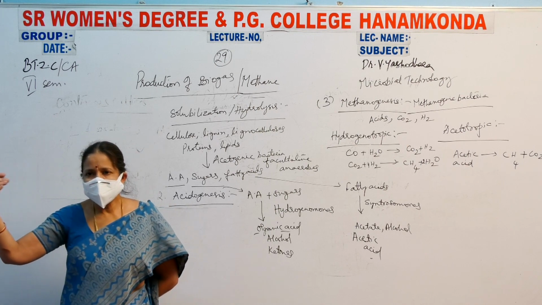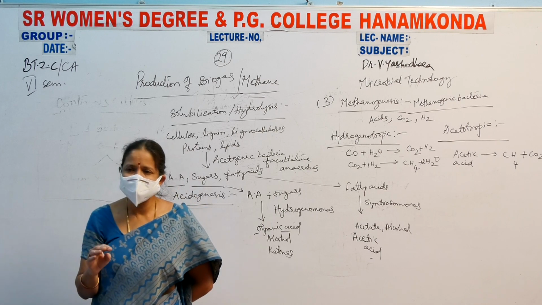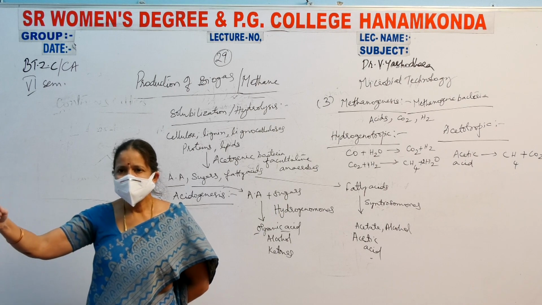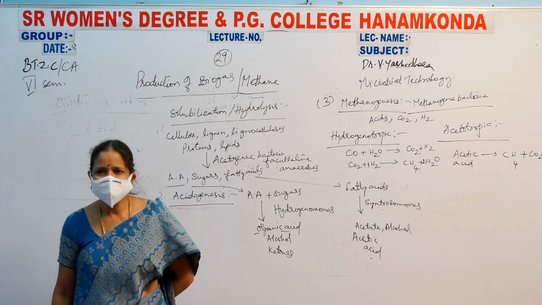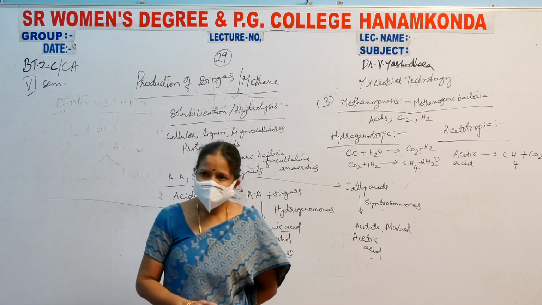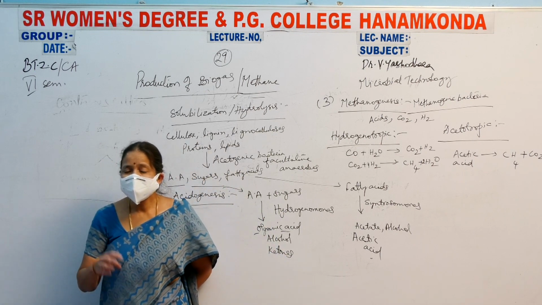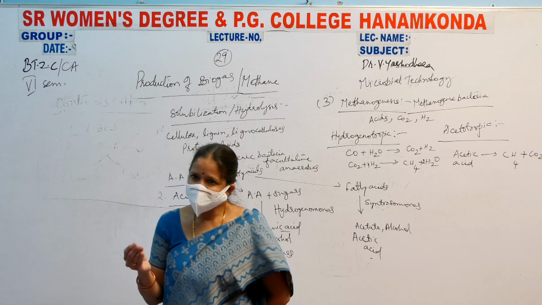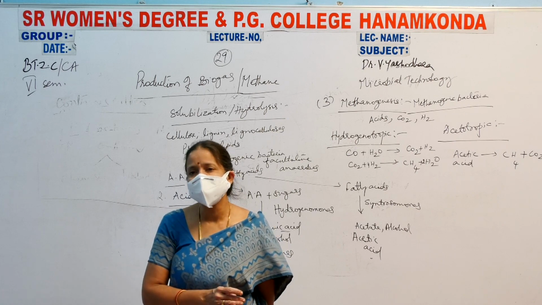Simply, they will be getting that methane gas. There is no need of purchasing cooking gas cylinders, LPG cylinders. So simply you can switch it on and use the gas for cooking. That means this gas is used for cooking. Next thing, this gas which is produced is used for electrification of the household, electrification of the village, electrification of the industries, and it is also used for cooking.